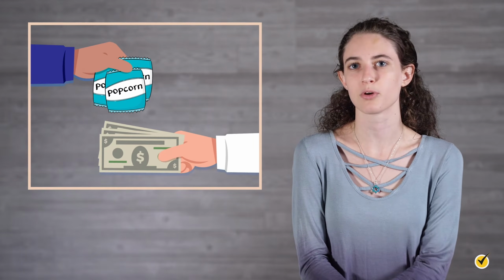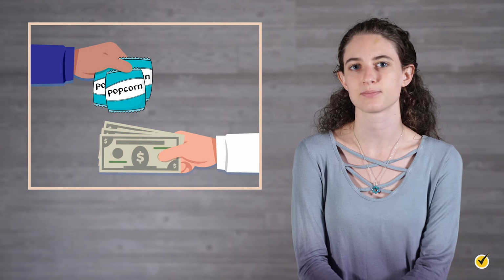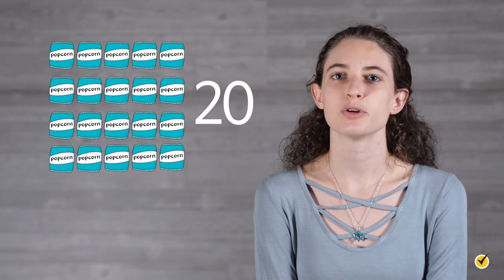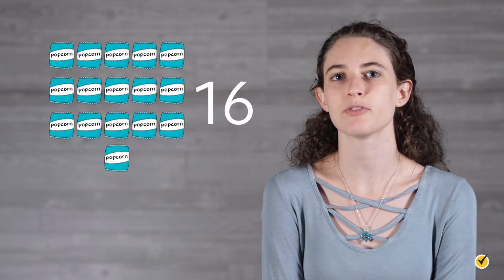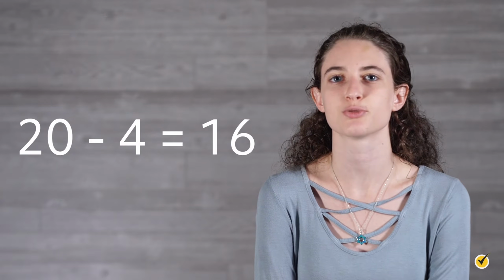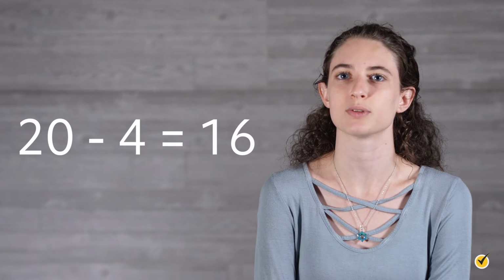Let's imagine a situation that involves the sale of popcorn. For this scenario, let's assume that you are trying to raise money by selling bags of popcorn and you start with 20 bags. When your first customer arrives, they wish to purchase 4 bags of popcorn. This means that your remaining number of bags will decrease. We can represent this situation with a simple equation that involves subtraction. We started with 20 bags and we decreased by 4, or subtracted 4. Our subtraction equation is written as 20 minus 4 equals 16.